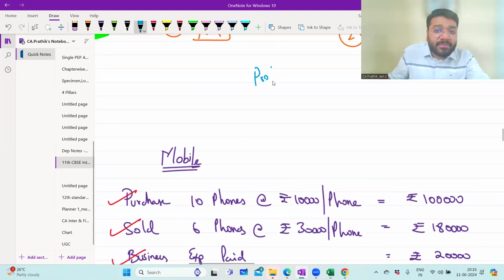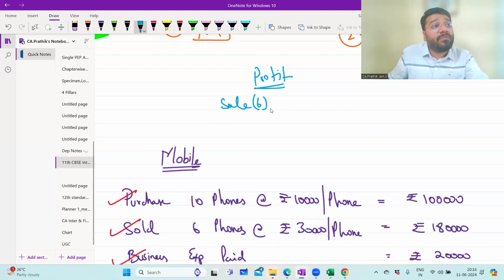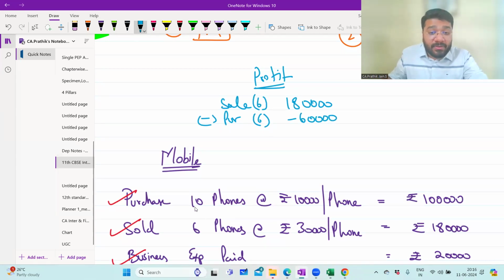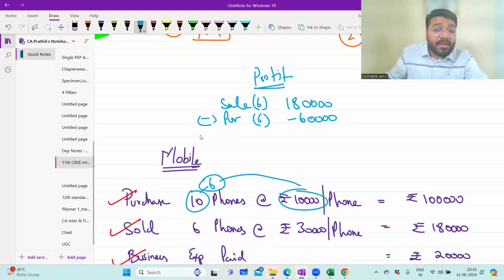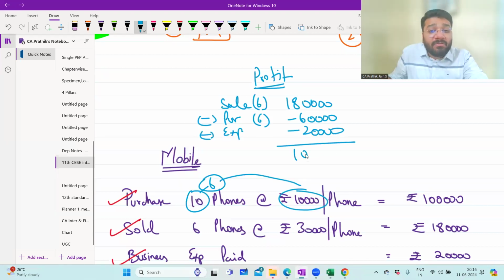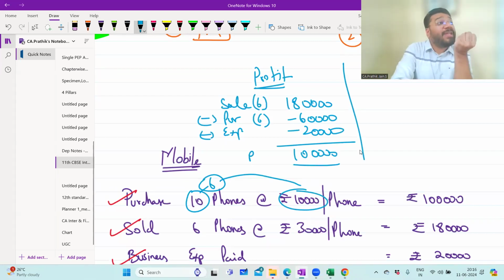To calculate the profit, there is one procedure. So what did you do? Sir, I recorded the sale of 6 mobile phones. 6 mobile phones into 30,000 rupees per mobile phone, 1,80,000, minus the purchase of 6 mobile phones. 6 into 10,000 per mobile phone, 60,000 rupees was the purchase cost. Out of 10, 6 are sold, so the purchase cost of 6 is 60,000. And my expenditure is 20,000. So what answer did I get? 1 lakh rupees. What is this? Profit.